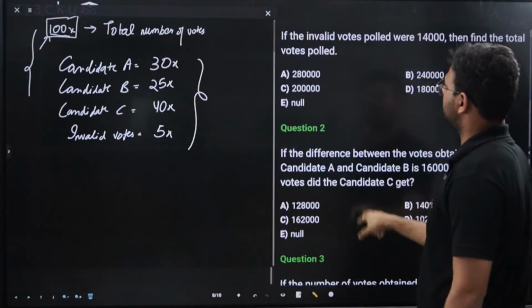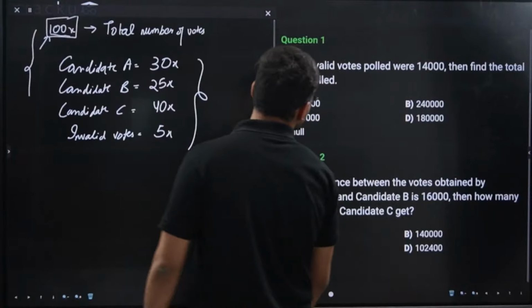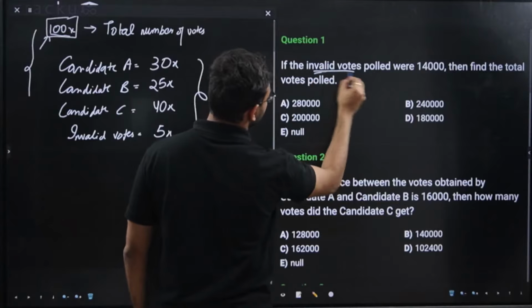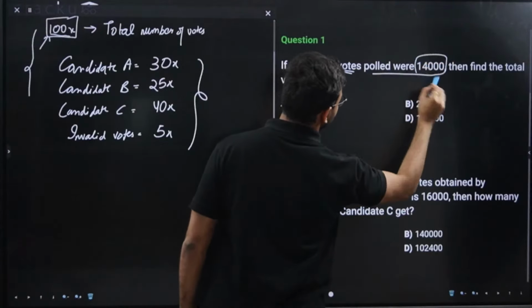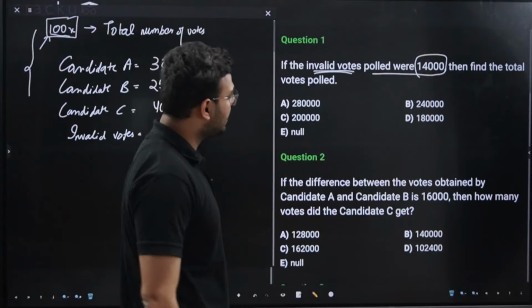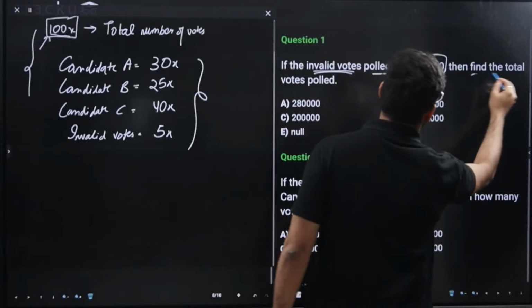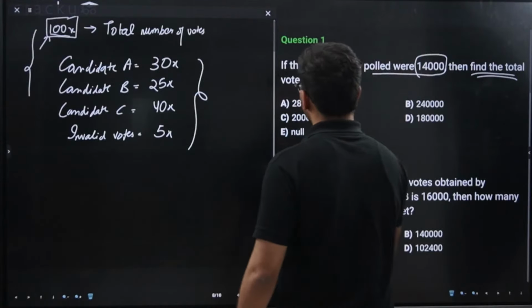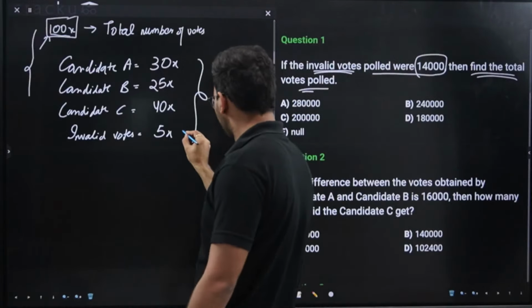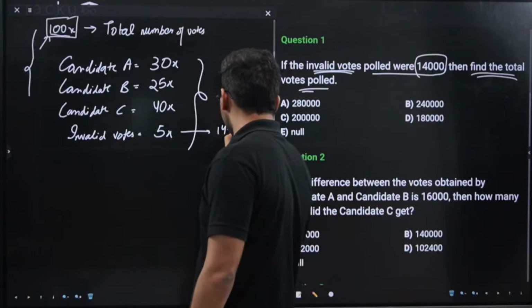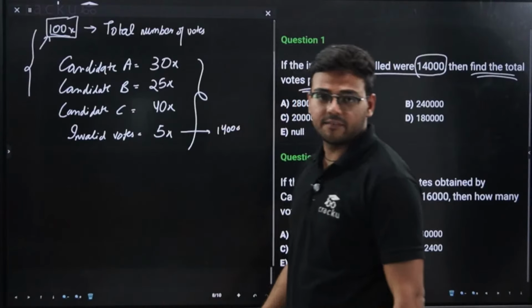What is the first question saying? If the invalid votes polled were 14,000, then find the total votes polled. So there were 14,000 invalid votes. It is given that this 5x is 14,000.